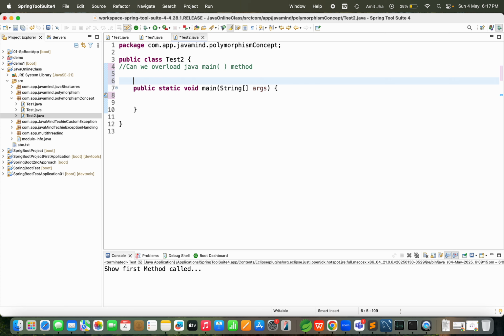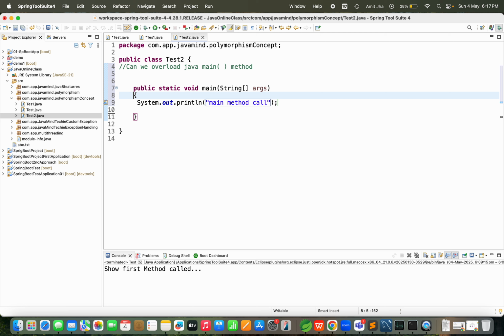I have one main method, this is our main method. If I would like to print something, System.out.println, I am going to print "main method call".